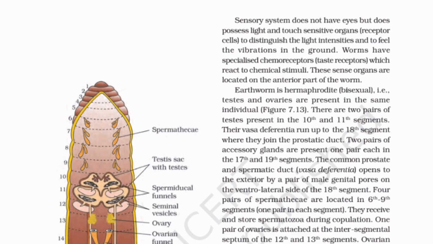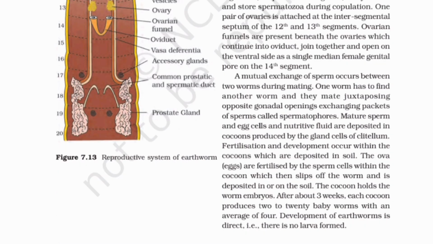4 pairs of spermathecae are located in the 6th to 9th segments, 1 pair in each segment. They receive and store spermatozoa during copulation. 1 pair of ovaries is attached at the intersegmental septum of the 12th and 13th segments. Ovarian funnels are present beneath the ovaries, which continue into the oviduct, join together and open on the ventral side as a single median female genital pore on the 14th segment.